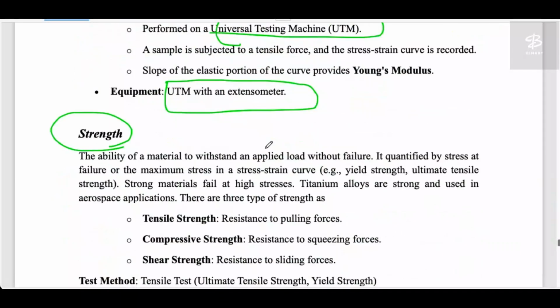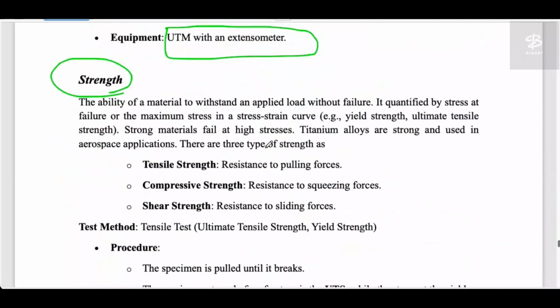Now we come to strength. So what is strength? The ability of a material to withstand an applied load without failure. Without failure, I mean the ability of the material to withstand the applied load till the fracture. How much load you can apply, that is known as your strength.